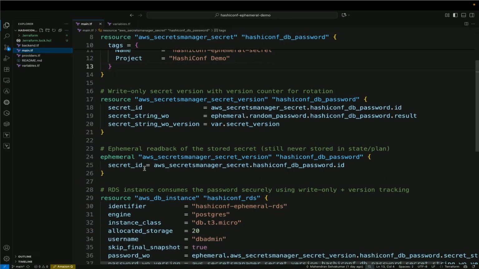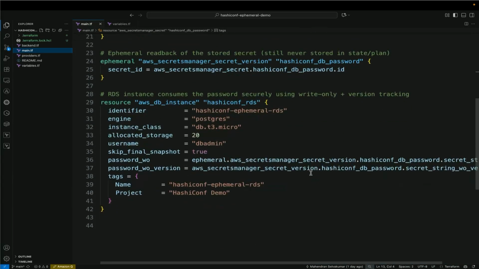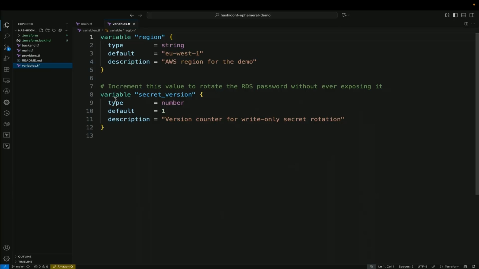The next thing is that I have used another ephemeral block. In that ephemeral block, I have used the secret version. From the secret version, the password values are stored in the DB password, because when I am creating the DB password, I should have the passwords, correct. The password will be written with the write-only argument. Here I have used the AWS Secret Manager versions, and in the variable file, I have called out the secret version. Now I am using version number 1.